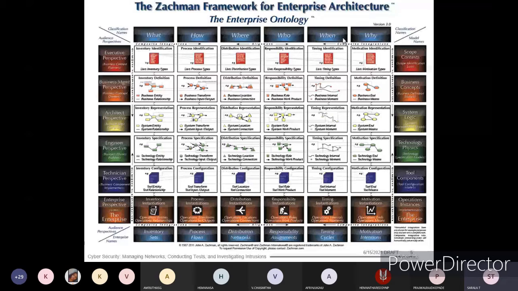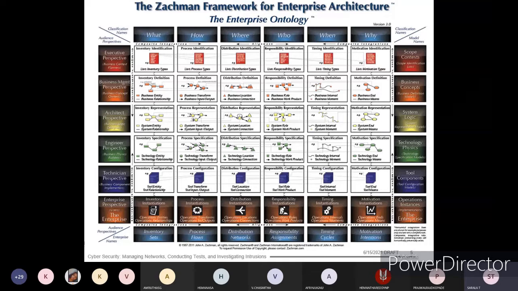And the engineer perspective. With respect to the engineer perspective, what is inventory specification? With respect to technology, you will be thinking related to the engineer perspective. Means what all technology we are having, and the technology relationship between one and another. And how, process specification in terms of technology transform, technology input and output, all those things you will verify with respect to how. And where, that is distribution specification, technology location and technology connections.